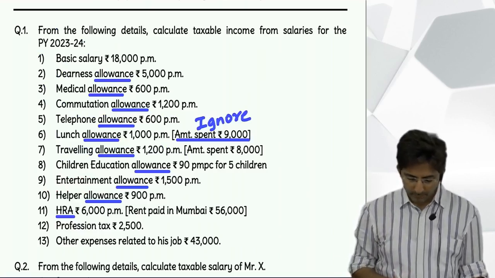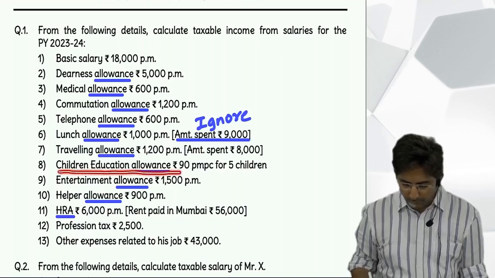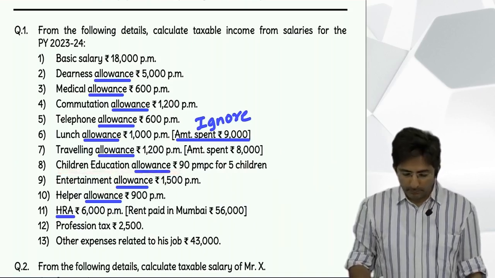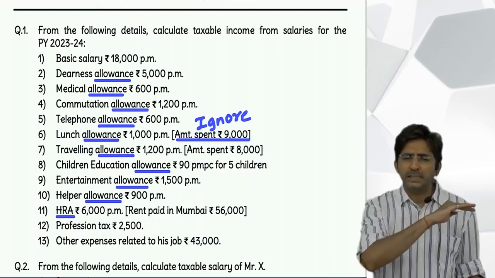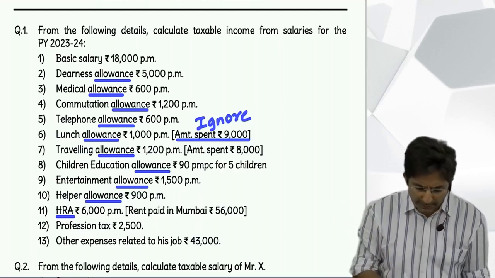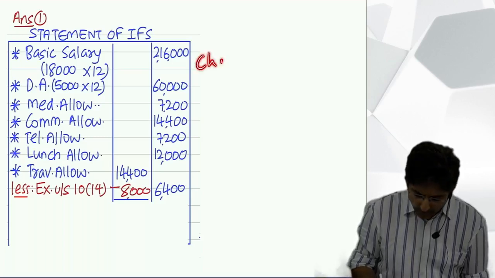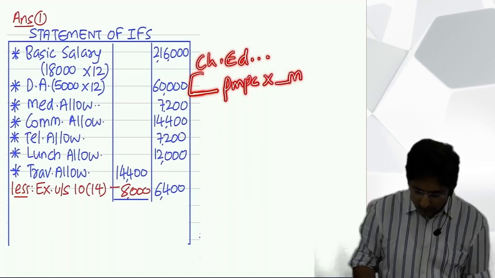Ready? Now see, children education allowance is very important as far as the presentation is concerned. Look here. In children education allowance, you will have to follow one standard presentation. What is the standard presentation? First, you will write children education allowance. Then you will make a bracket like this: dash per month per child, into dash months, into dash children.